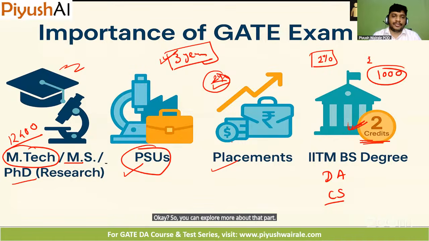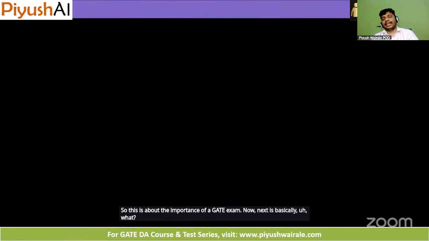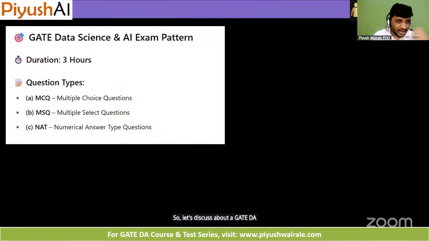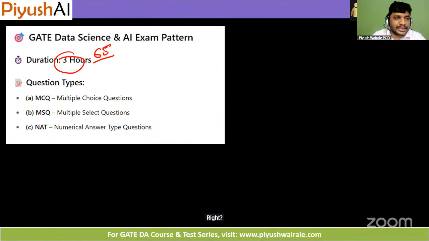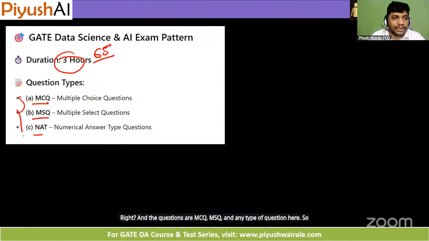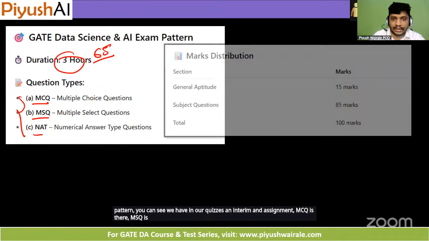So this is about the importance of the GATE exam. Now next is basically what? So let's discuss the GATE DA exam now. Okay. So the GATE exam is for 3 hours. You are going to get 65 questions, right? And the questions are MCQ, MSQ, and NAT type of questions here. So the same pattern you can see we have in our quizzes and end term and assignment. MCQ is there, MSQ is there, NAT type of question is there, right?